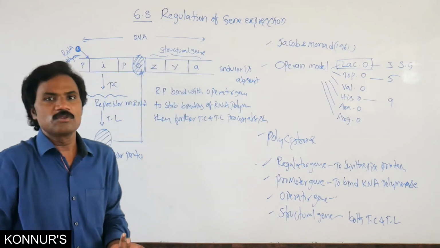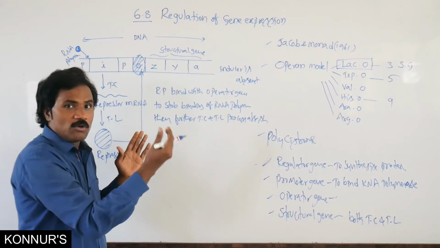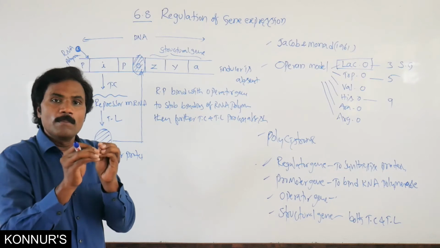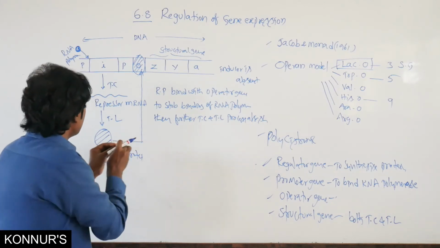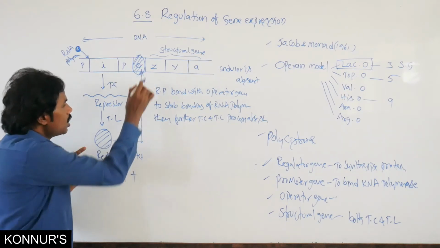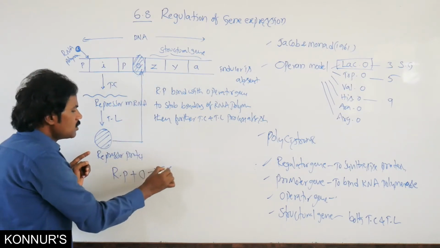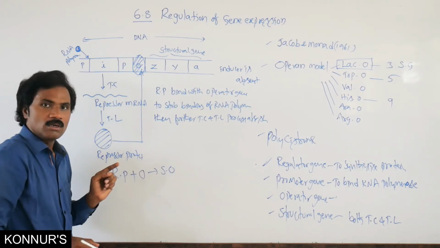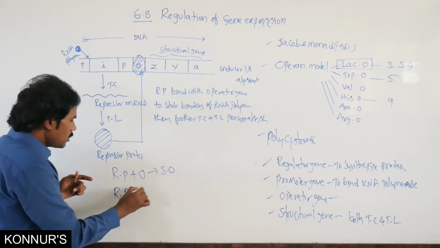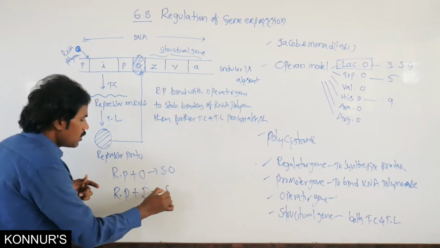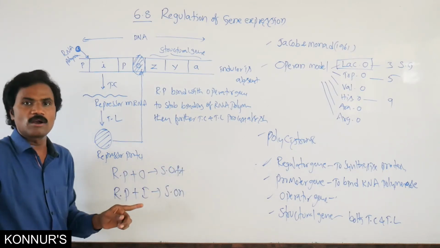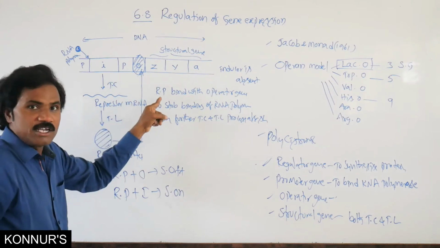If inducer will be present, you remember this carefully. If inducer is there, it becomes switched on, otherwise switched off. So repressor protein plus operator, it becomes switched off. Whenever repressor protein plus inducer, then it is switched on. One is switched off, one is switched on. This is the switched off condition.